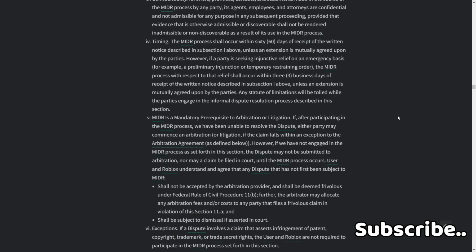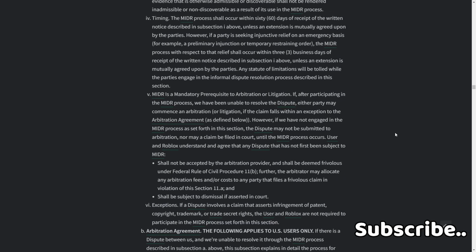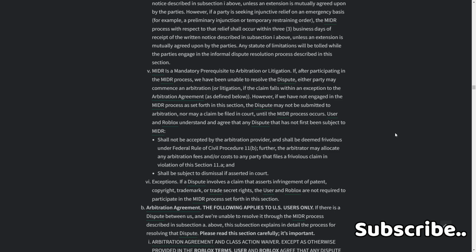User and Roblox understand and agree that any dispute that has not first been subject to MIDR shall not be accepted by the arbitration provider and shall be deemed frivolous under Federal Rule of Civil Procedure 11(b). Civil protection, what the fuck? Civil procedure 11(b). Further, the arbitrator may allocate any arbitration fees and/or costs to any party that files a frivolous claim in violation of this section, and it shall be subject to dismissal if asserted in court.